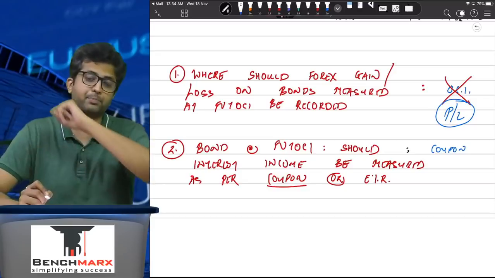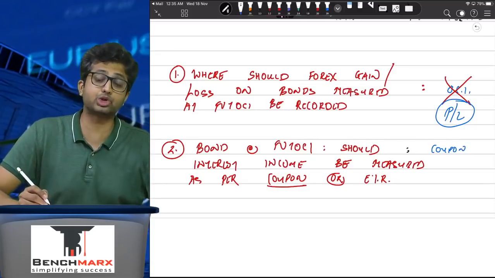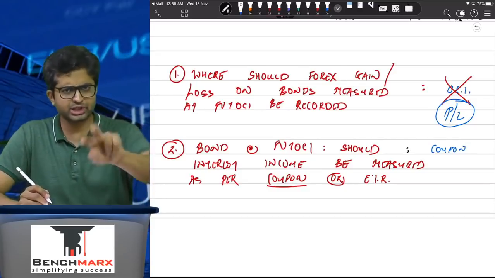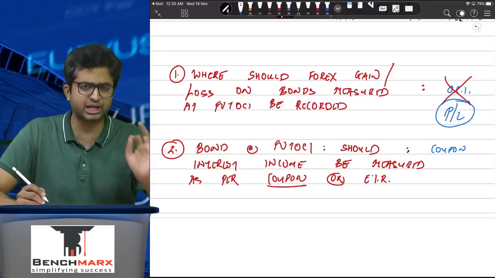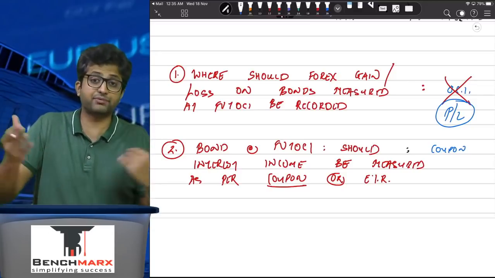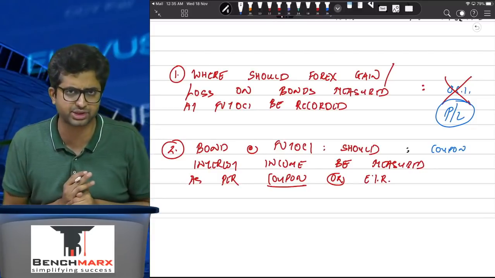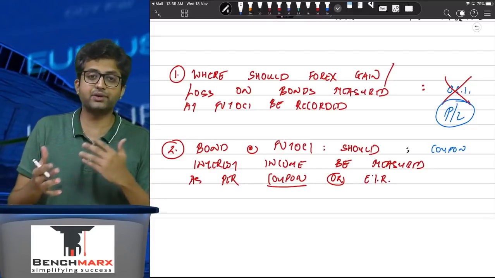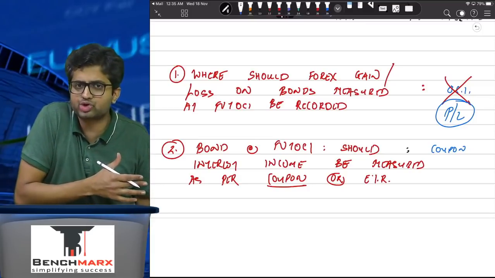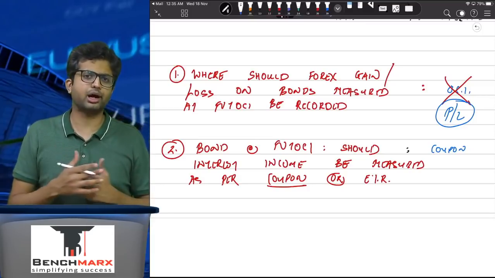However, sir, what if a problem comes where effective interest rate is given? Acha, merely because it is given, should you take it? No, not necessarily. It has to be mentioned in the law. Otherwise, if it is not told, like amortized cost, interest is always recognized using effective interest rate principles. However, if it is FVTPL, you generally take coupon rate.